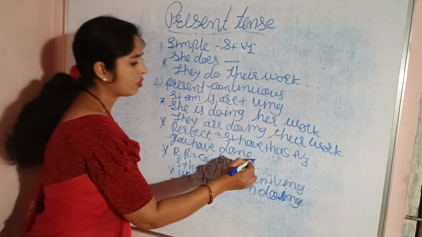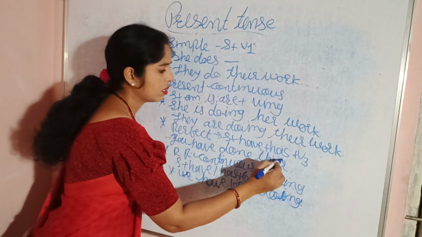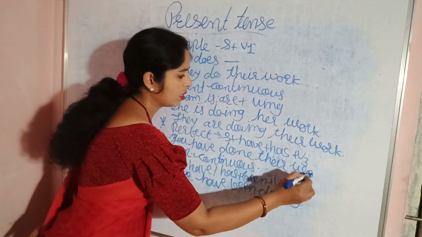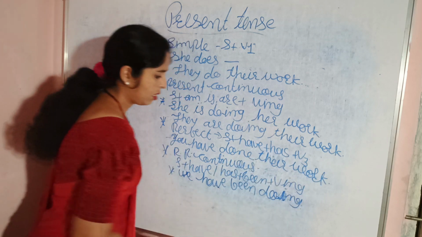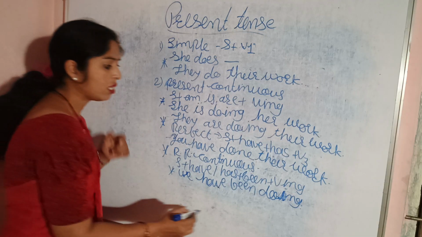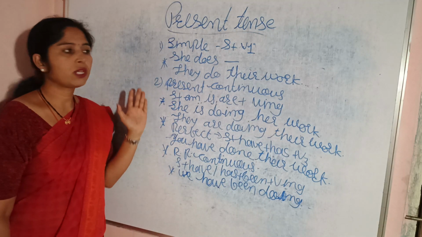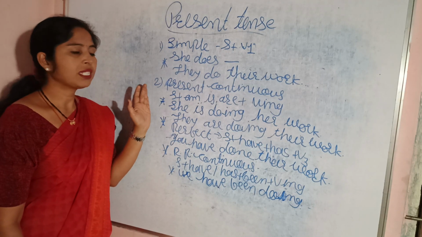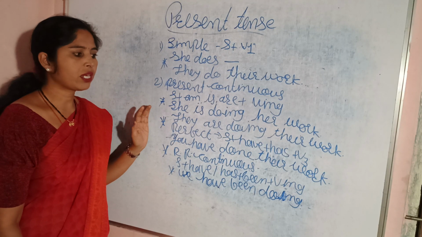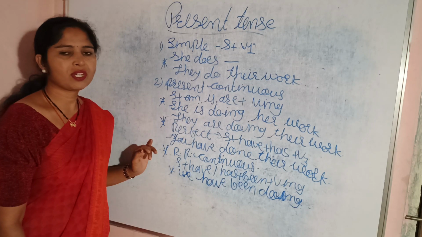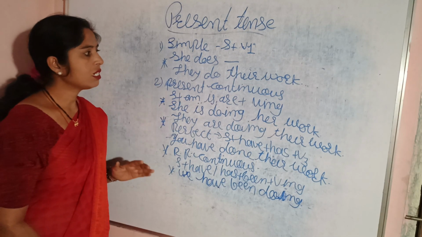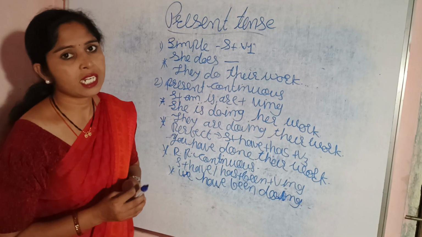They have done their work. And then they have been doing their work. In this way, these are all the formulas related to simple present tense, present continuous tense, present perfect tense, and present perfect continuous tense, with different sentences related to them.